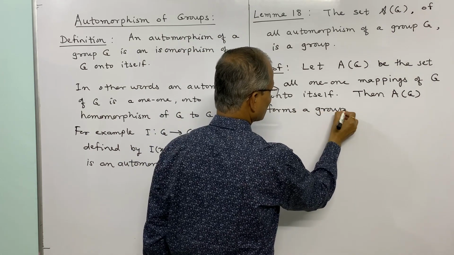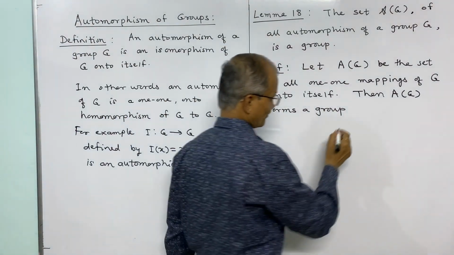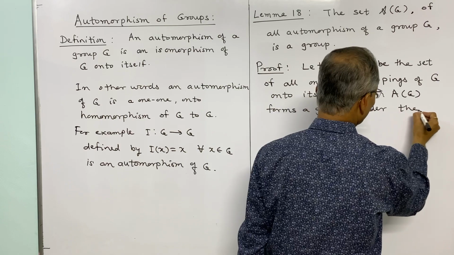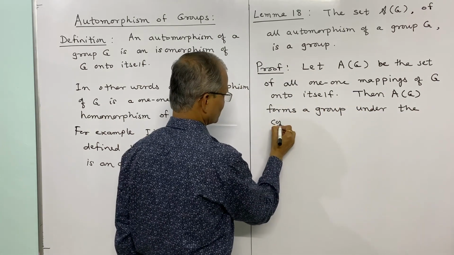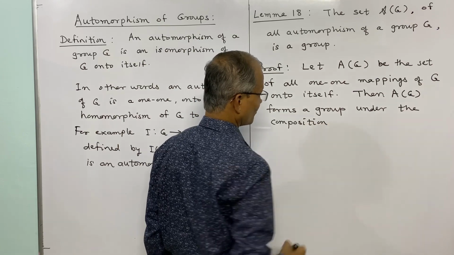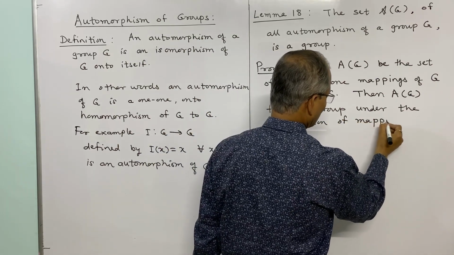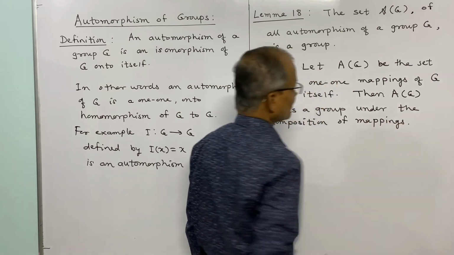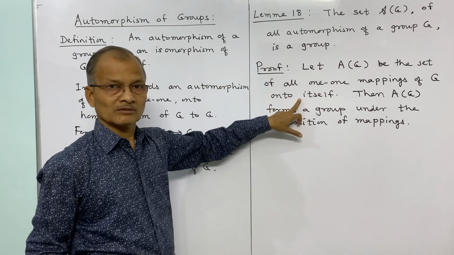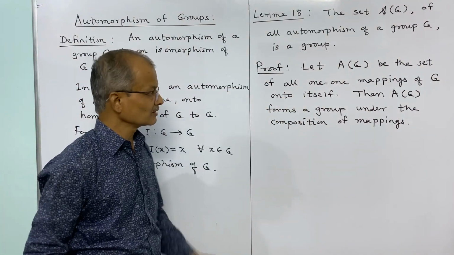This we have considered as an example of a group. It forms a group under the operation of composition of mappings. The set of all one-one onto mappings of G to G forms a group under composition of mappings.